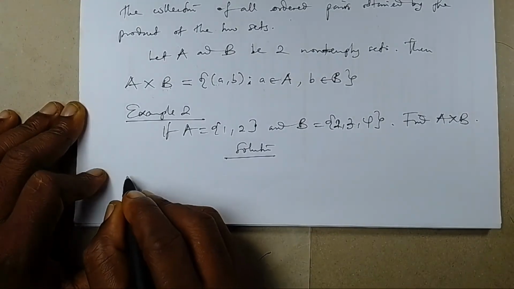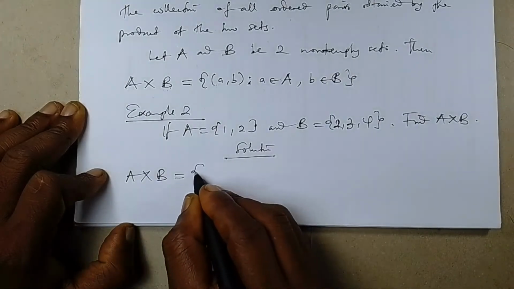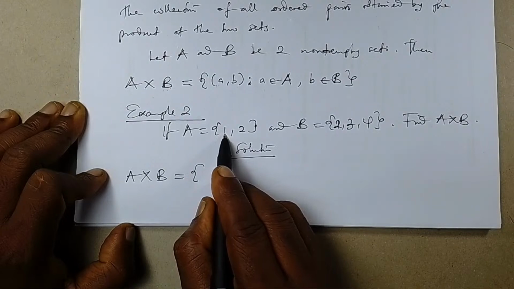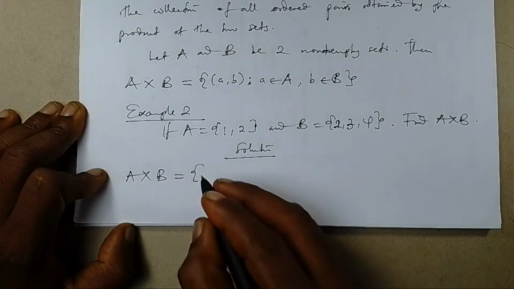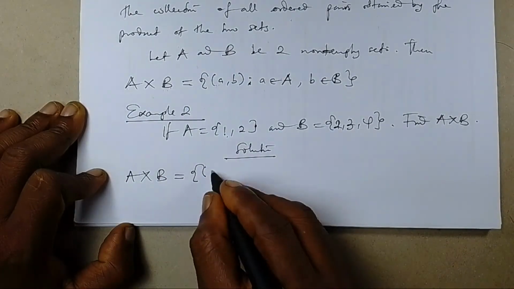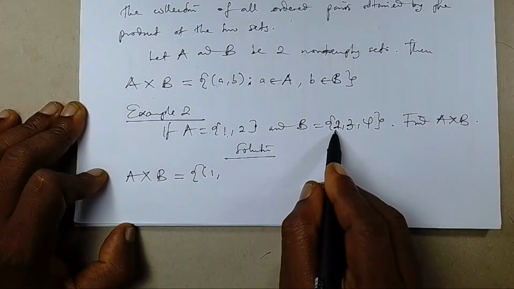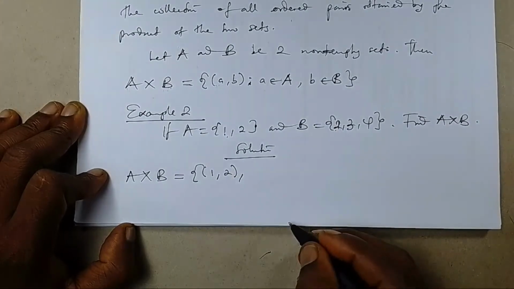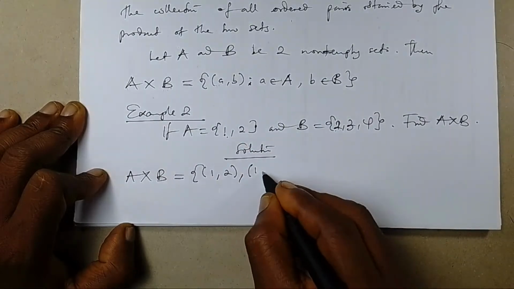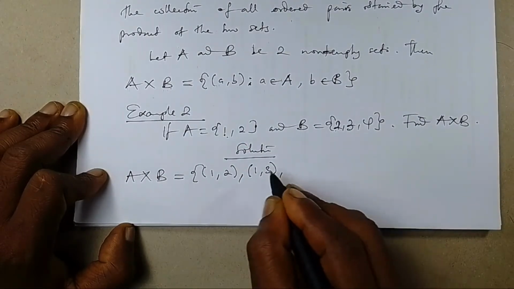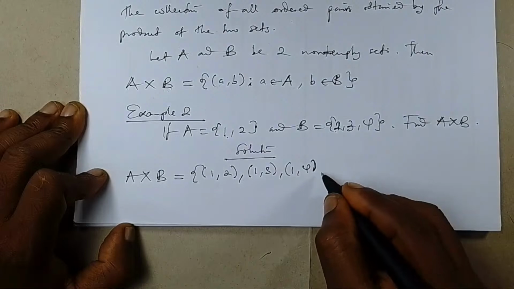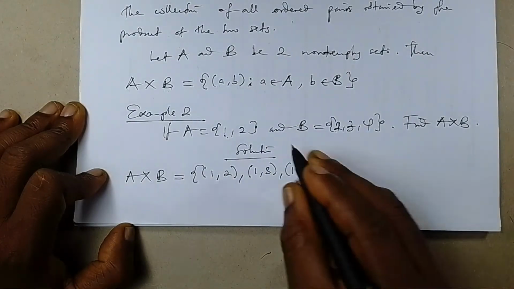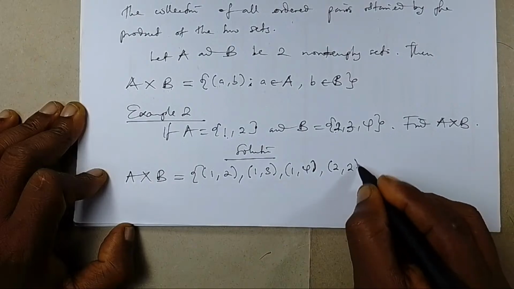So what you will do is to say A times B is equal to, take the first element 1, and when you take the first element 1, pair it with the second element. So I'm going to start with 1 in A, I'll put it, comma, I'll take 2 in B. That is my first ordered pair. The second one, I'll take 1 in A and pair it with 3 in B. I will go again with 1 in A and take 4 in B. Then I will go again to take 2 in A and then B.